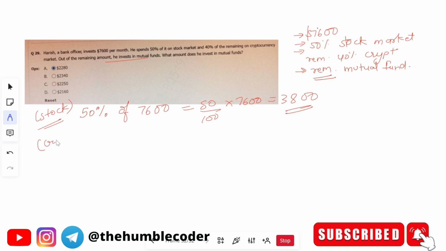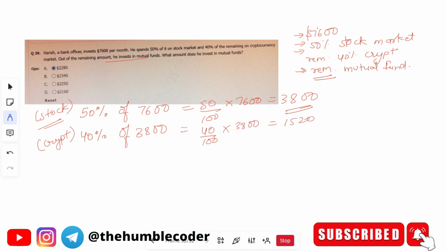So the amount spent on cryptocurrency was 40%, right? So how much are we left with? 3800. So out of this, 40% he will not spend but invest in cryptocurrency. So 40 by 100 into 3800. Okay, this will give the answer as 1520.